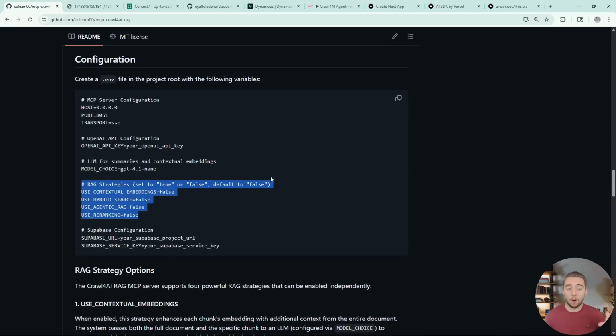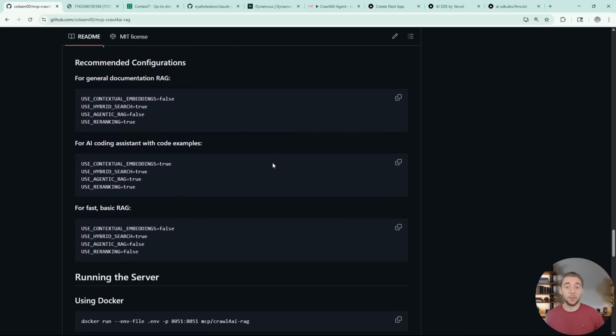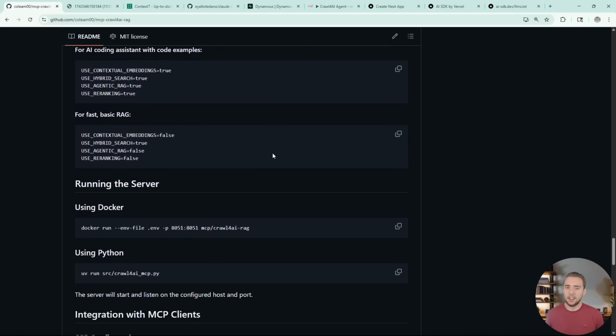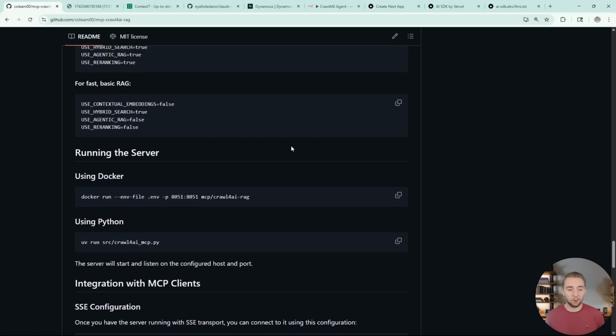Once you go through all of this setup, which doesn't take very long, you'll have the server up and running, so you can connect to it within your AI coding assistant, or even other AI agents in n8n and things like that. I show what it looks like, just an example for some of the configuration. It's a very typical process for setting up MCP servers. Once you have that configured, we can start to add documentation into our private knowledge base, and we'll have Supabase hooked up. That's part of the instructions as well.